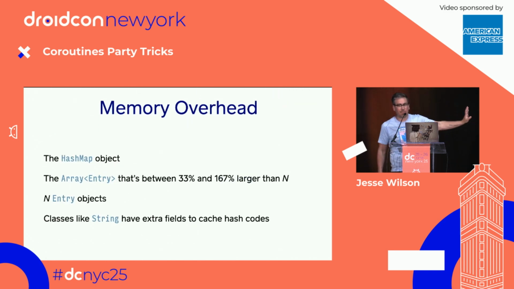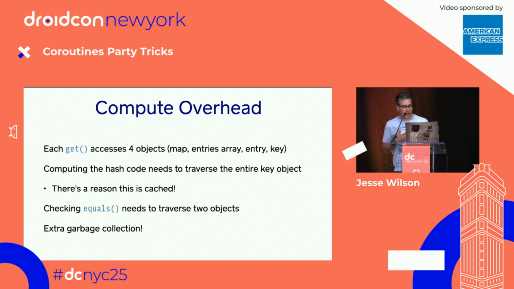The reason I did all that work is because I actually wanted to talk about how efficient they are. When you have a hash map, you're allocating a hash map object, the array of entries, an entry object for everything you put in the hash map, and then all of our classes in our Kotlin programs have extra fields just to support the case that they could be used in a hash table. We're paying for it with memory, and we're also paying for it with CPU time. Every time we get an element from a hash table, we access 4 objects, and so it's not nothing. It's very close to nothing, but it's not nothing.